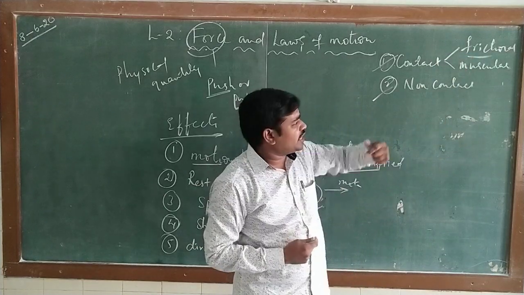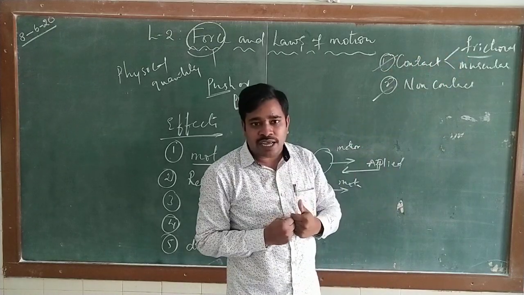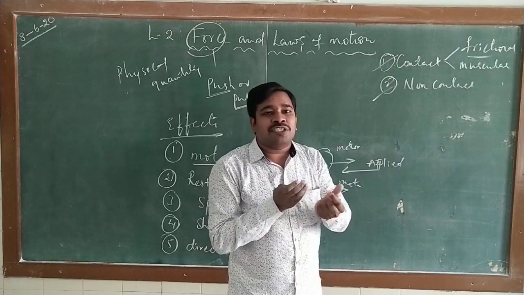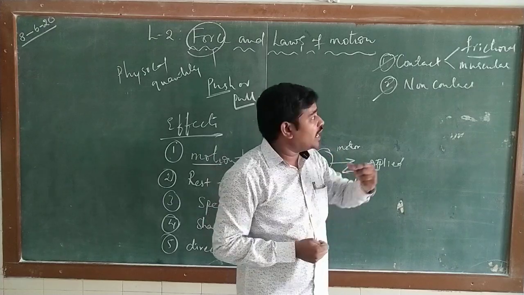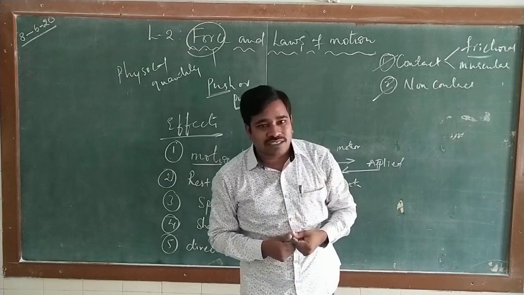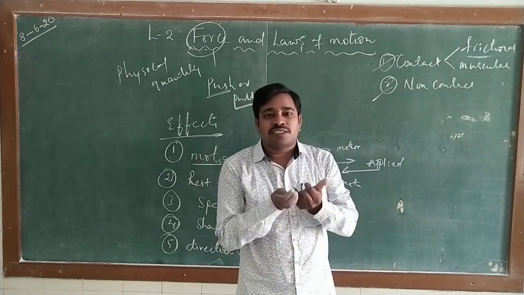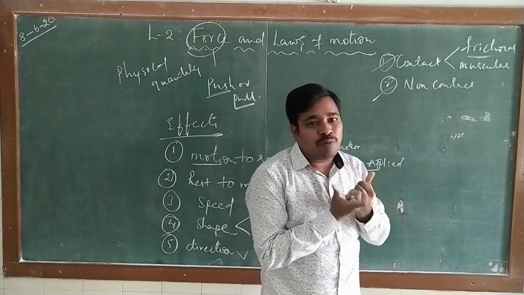We can call it friction, with various terminology. A force acting in the opposite direction, or the resistance which is present between the two bodies, is also called friction. And this frictional force depends upon the surface. If the surface is smooth, then the friction will be very less. If the surface is rough, then the friction will be more.